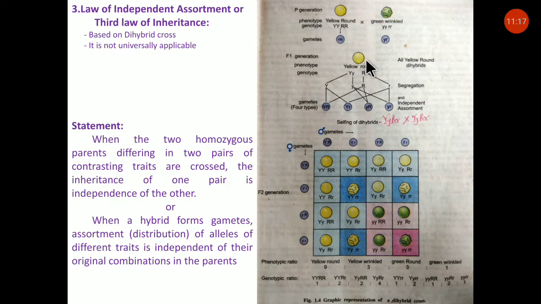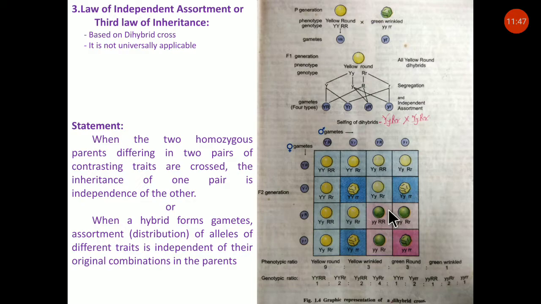See, this law of independent assortment can be explained with the help of dihybrid cross and dihybrid ratio. Appearance of new combinations in the F2 generation proves the law. Here 16 new combinations are formed. Why? Because of independent assortment.